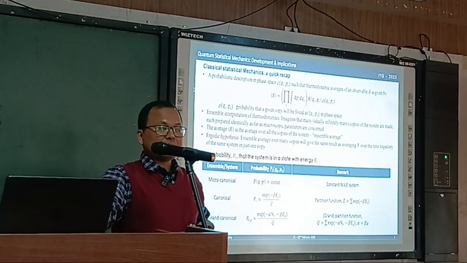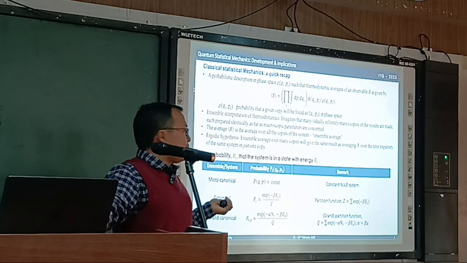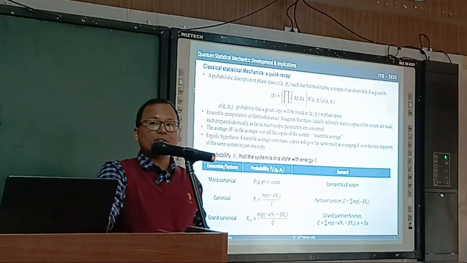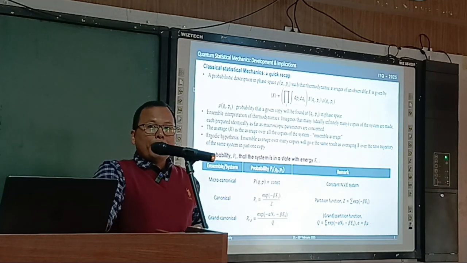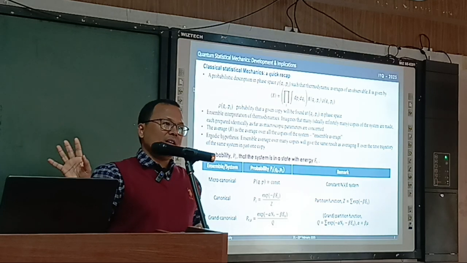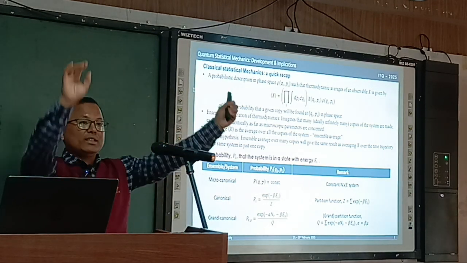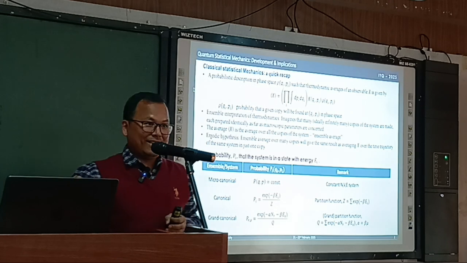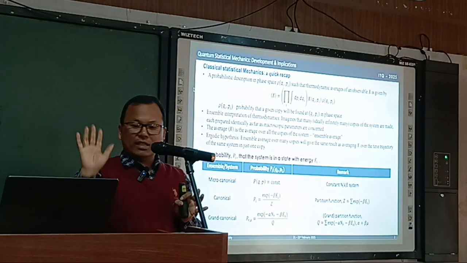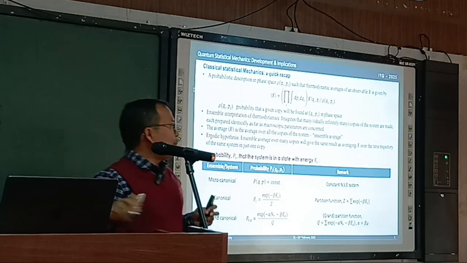Oh, sorry, beta is 1 over kBT, the inverse thermal energy. Is it always 1 over kBT, or are there other cases? Beta is just 1 over kBT, just a constant. I should have put that, but just to reduce the number of symbols, beta is just a constant, 1 over kBT. It's a compact notation.